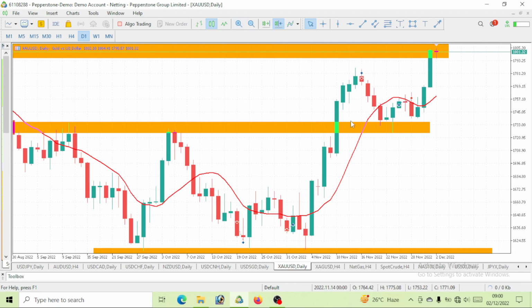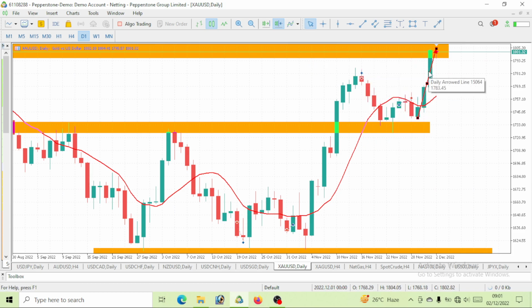So clearly we can see that DXY is now dropping. There's a bearish move. So definitely any other pairs we would be trading against DXY or USD should give us a bullish move. So gold is one of the major reasons why we'll be expecting a bullish move. I told you guys that for the week we would expect this price to go bullish to break above this high. Guess what? We've actually had this bullish move. Price has broken this high.